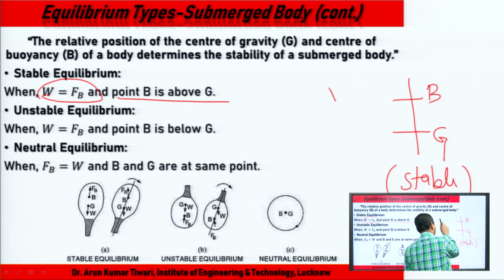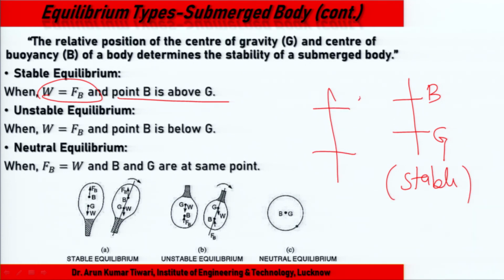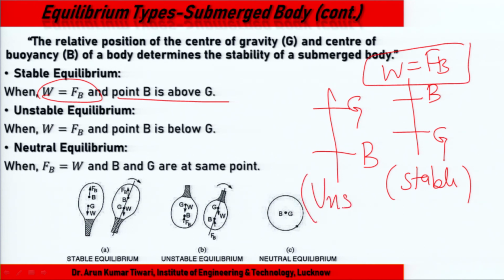The second case is the reverse. What is the second case? When point B is below the G, it is unstable equilibrium. In both cases, W equals F B. So this one is the stable, and this is the unstable.